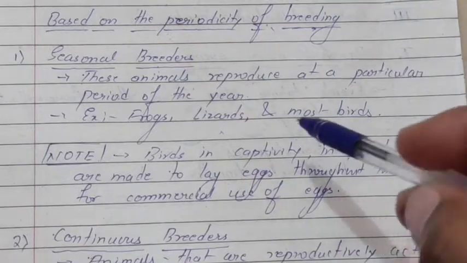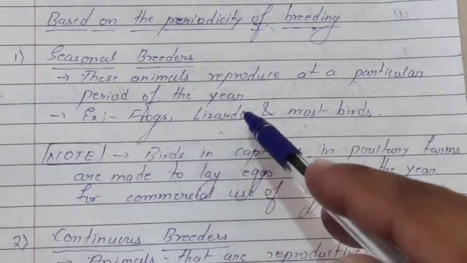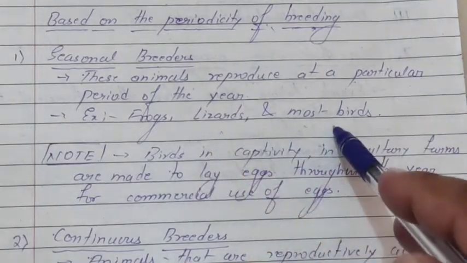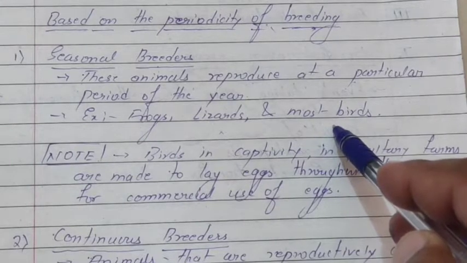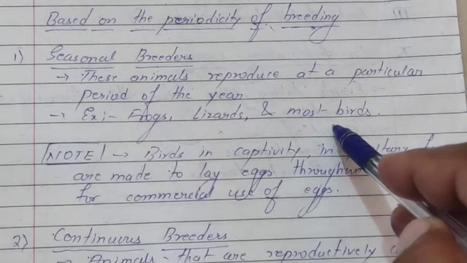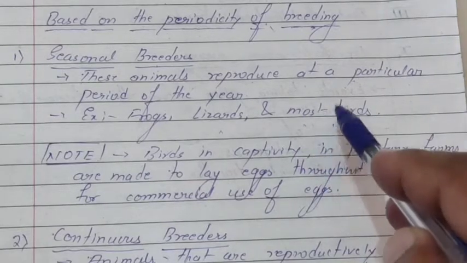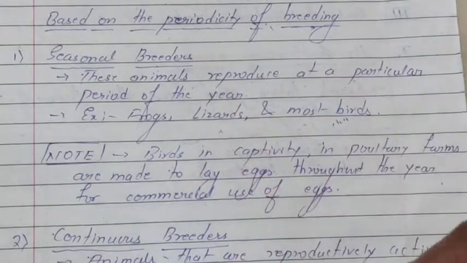Right? So now the question arises. If you see birds, we get eggs regularly, almost daily, in groceries or nearby stores. How is it possible when birds are seasonal breeders?